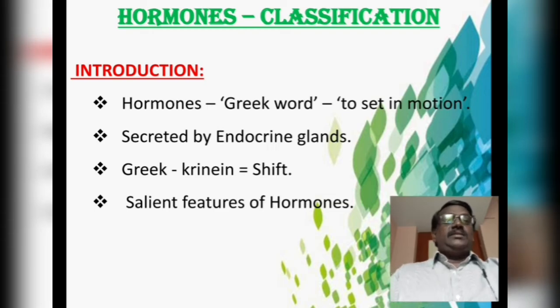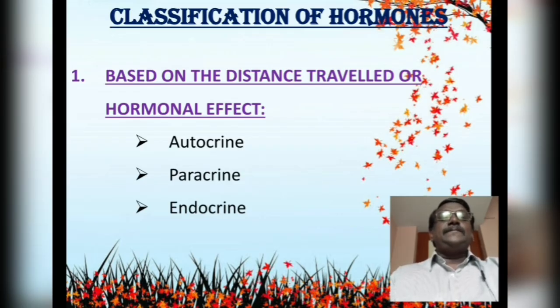And next we pass on to the next topic, that means classification of hormones. The classification of hormones is based on various categories. The first classification is based on the distance travelled or the hormonal effect. Based on this classification, the hormones are classified into autocrine, paracrine and endocrine hormones.